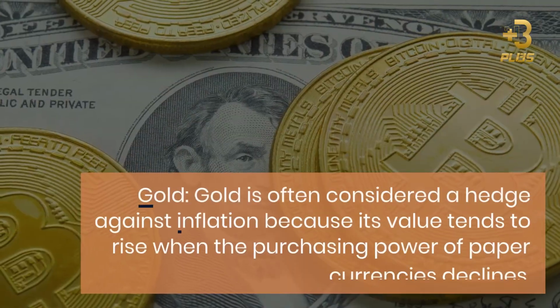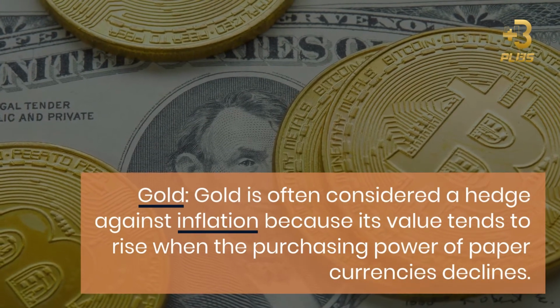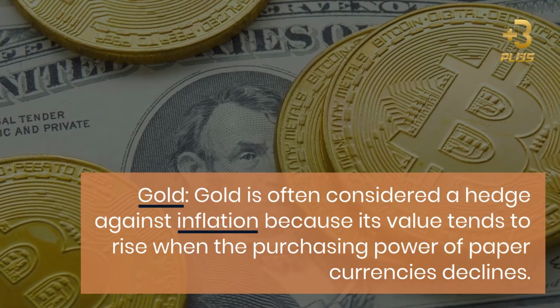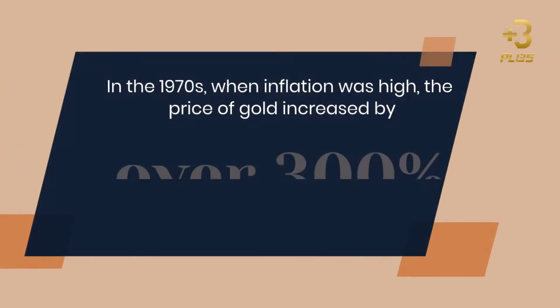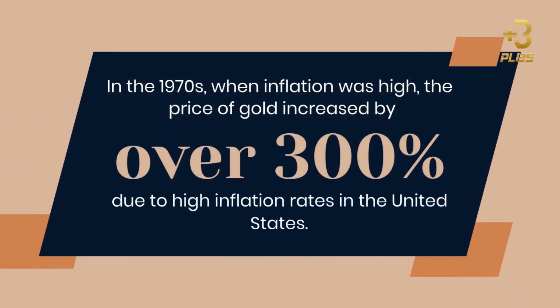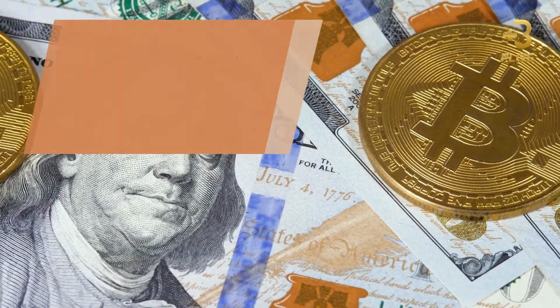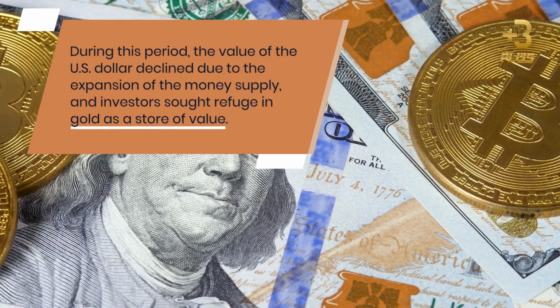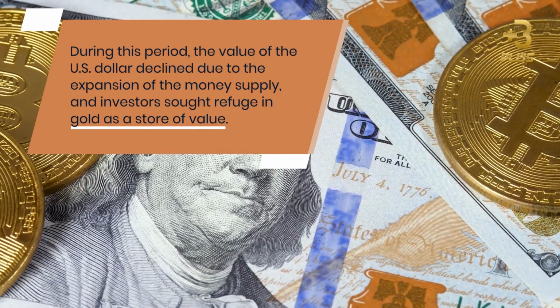2. Gold. Gold is often considered a hedge against inflation because its value tends to rise when the purchasing power of paper currencies declines. For example, in the 1970s, when inflation was high, the price of gold increased by over 300% due to high inflation rates in the United States. During this period, the value of the U.S. dollar declined due to the expansion of the money supply, and investors sought refuge in gold as a store of value.